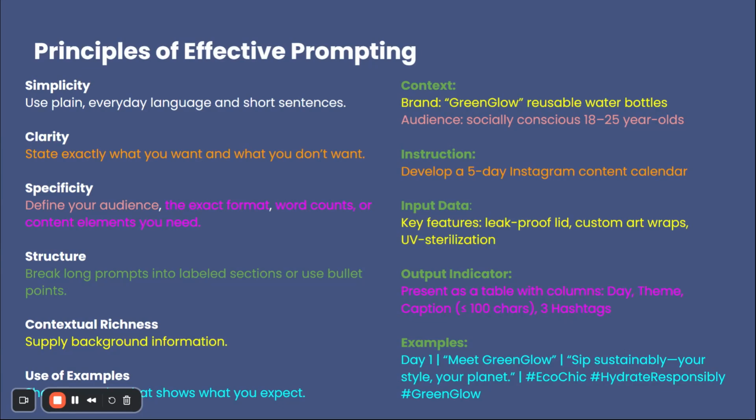Third rule is specificity. While writing the prompt, be very specific about who the audience is, what format the answer should be in. Tell AI exactly what you need. In the prompt that we have on the right, we are being very specific about the audience. We are defining it in a separate line. Also, we are defining the format of our output separately, that the format should be in a table with three columns and these are the headings of the columns.